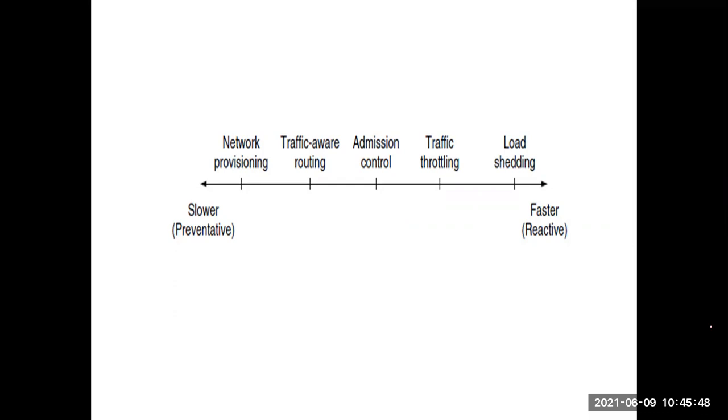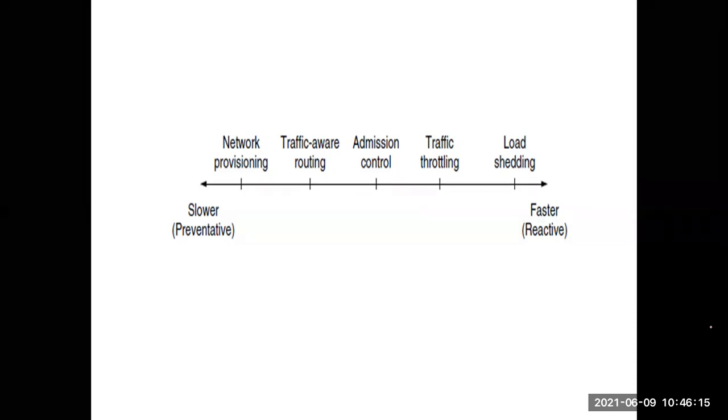If that is also not possible, we will go for admission control. We will try to control the number of packets entering the network, or the number of packets entering a particular output line. If that is also not possible, traffic throttling: we will send feedback information directly to the sources generating the packets, asking them to generate packets slowly because we are facing this problem. If they are also not listening, finally we will throw the packets away.